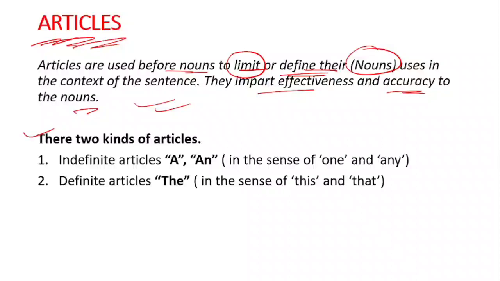So there are two kinds of articles: indefinite articles and definite articles. In indefinite articles, there are a and an, okay? In the sense of one and any. For the definite article, here we will use the, okay, in the sense of this and that.